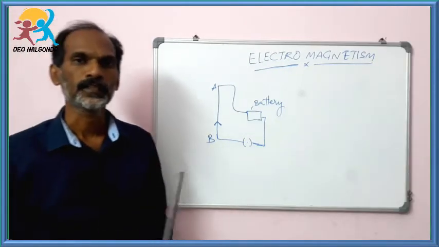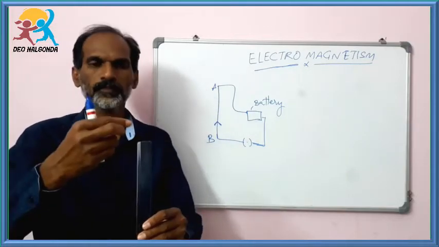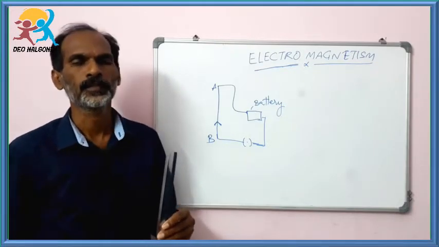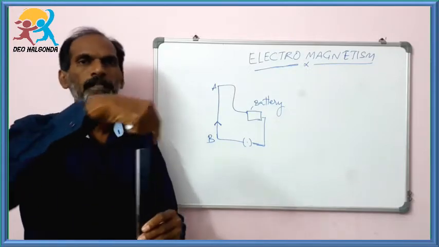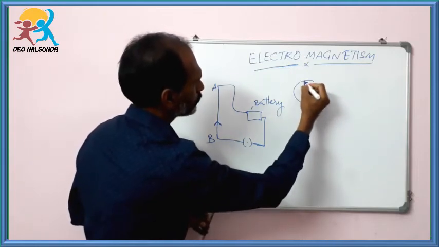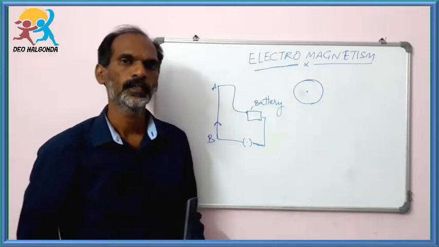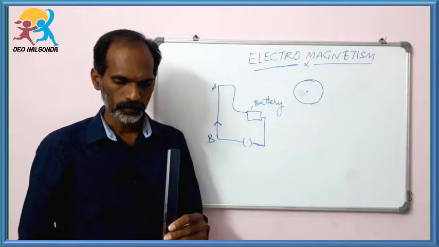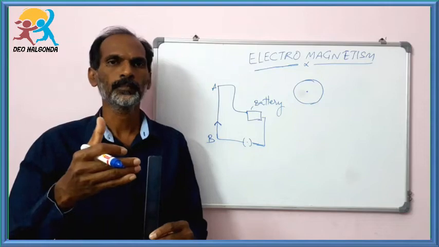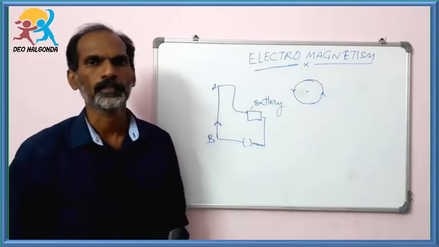In the textbook language, we can say that when electric current is coming out of the plane of the paper, or in upward direction, the magnetic field produced is in anti-clockwise direction. This can be identified in terms of a circle and the dot. Circle and the dot shows that the current is coming out of the plane of the paper, and the magnetic field is produced in anti-clockwise direction.